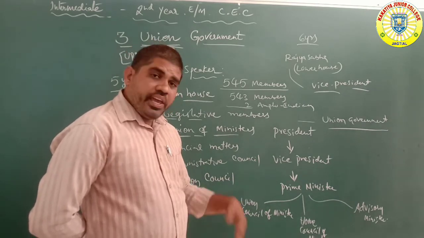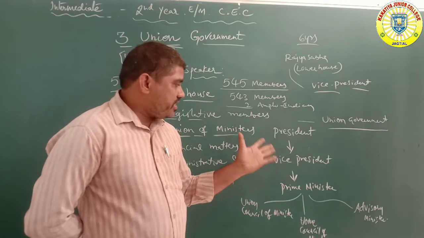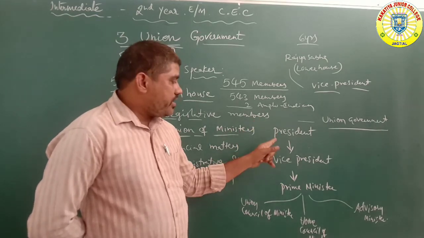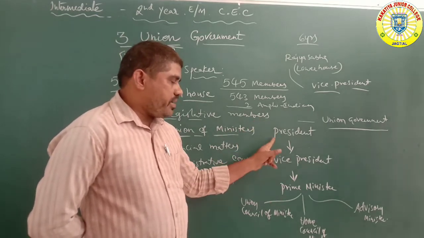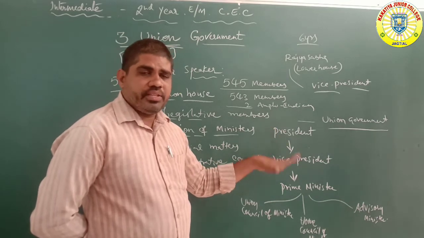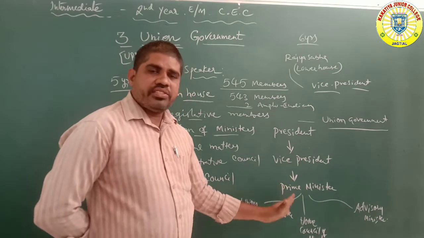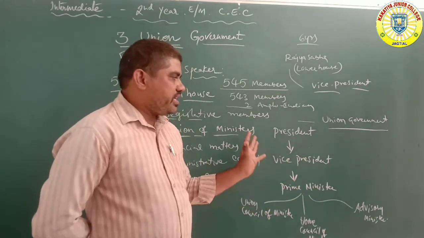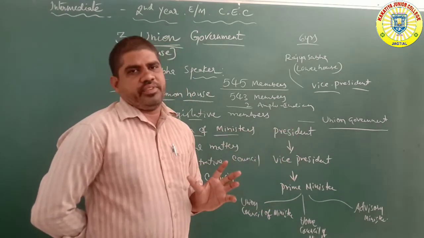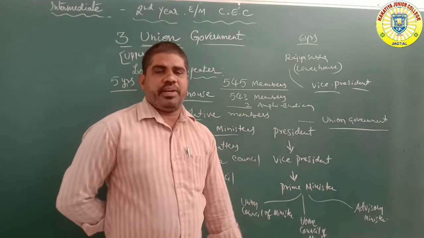The state government is also like this. In the state government, instead of the president there is the governor, then the chief minister, and the state ministers. This is the same common system for the union government and the state government.